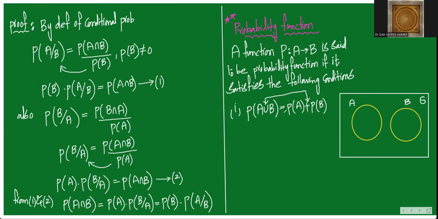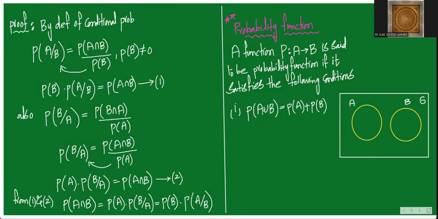Please note my words. Very important point. Once I am doing the Bayes theorem, this will come again and again.